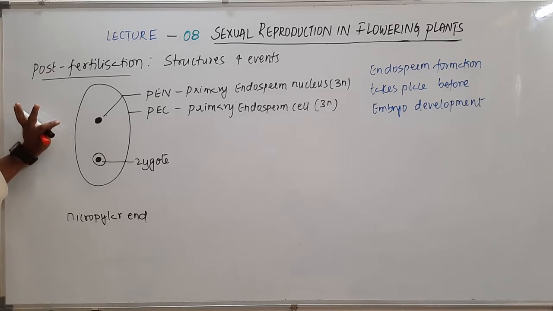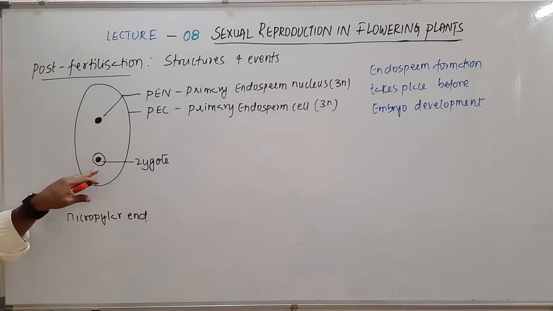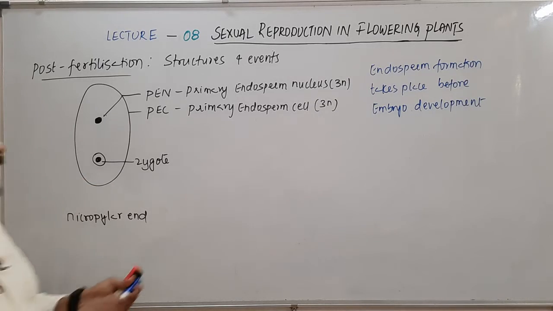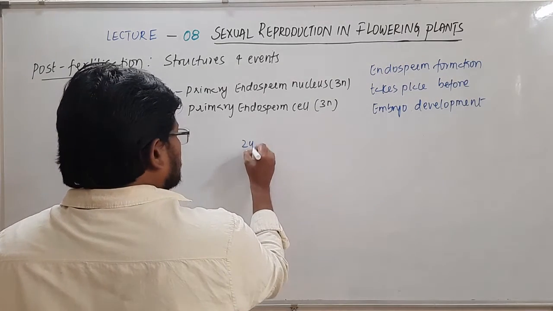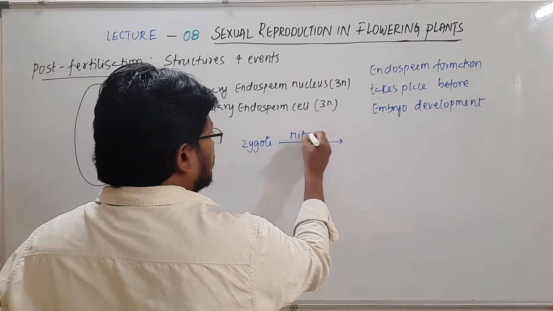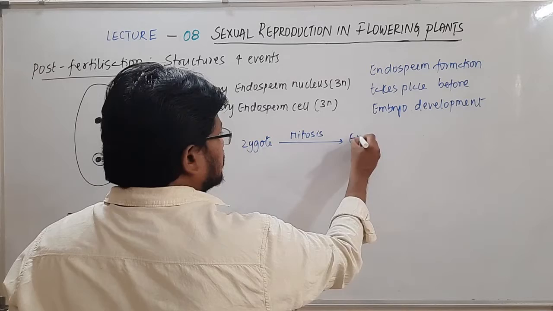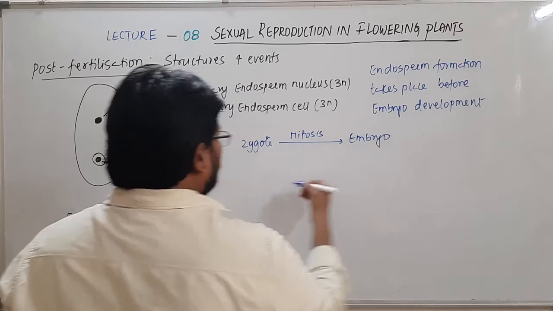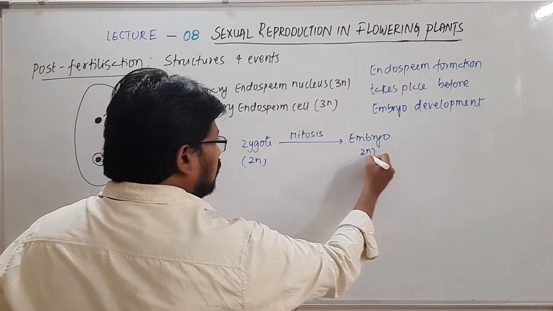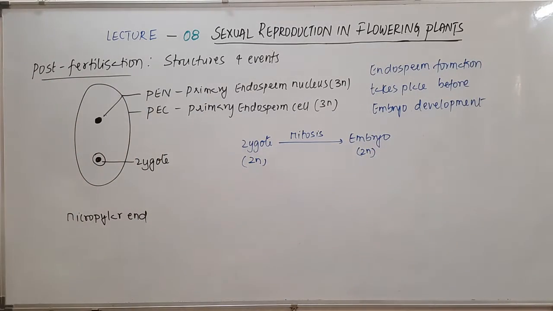Because this will ensure that the zygote will get assured nutrition, which can help the zygote to divide and result in the formation of embryo. This zygote is going to divide by mitosis and results in the formation of embryo. I hope we know zygote is diploid, so the embryo formed will also be diploid.